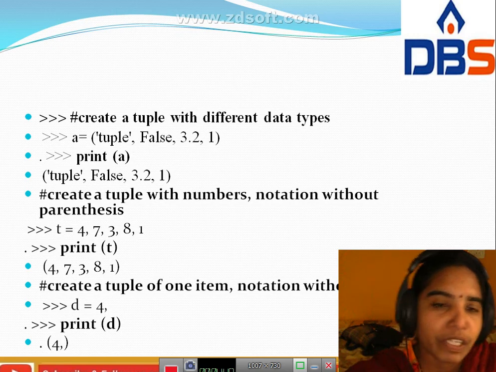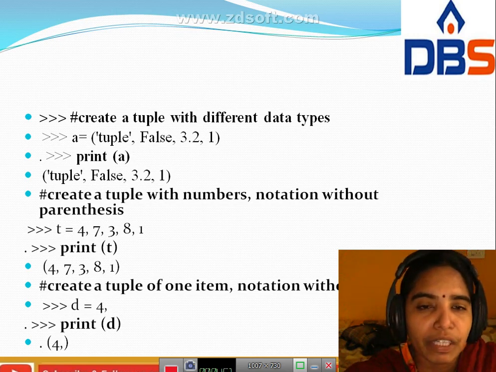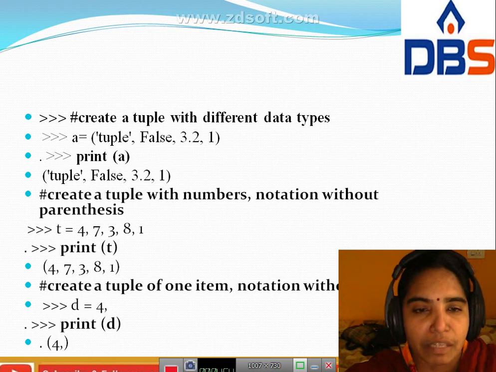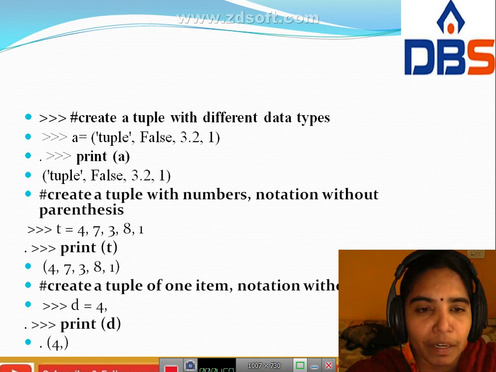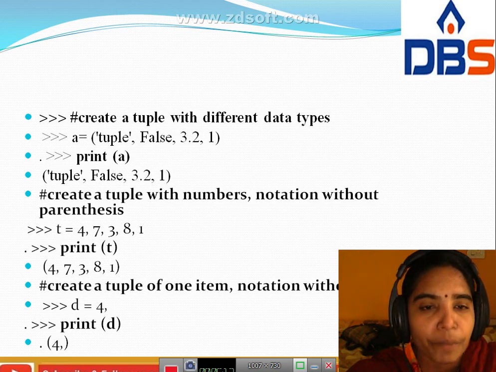Next point is we create a tuple with numbers, notation without parenthesis. For example, without parenthesis we create a tuple: t equal to 4 comma 7 comma 3 comma 8 comma 1. Print t. The output shows t is a tuple now, so the output is 4 comma 7 comma 3 comma 8 comma 1, with the tuple values in parentheses.